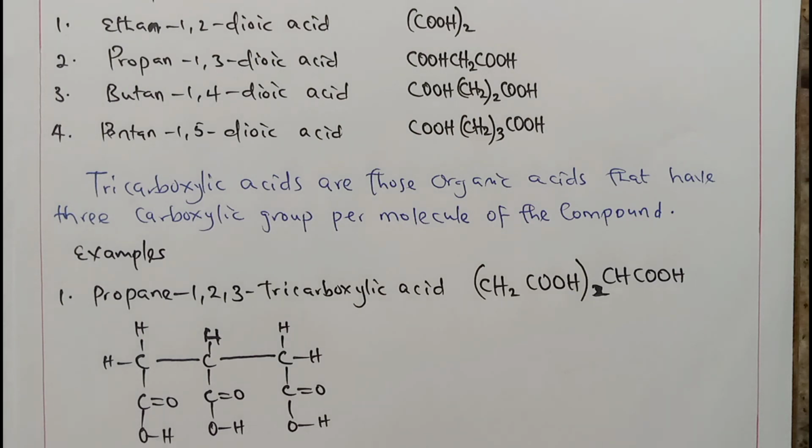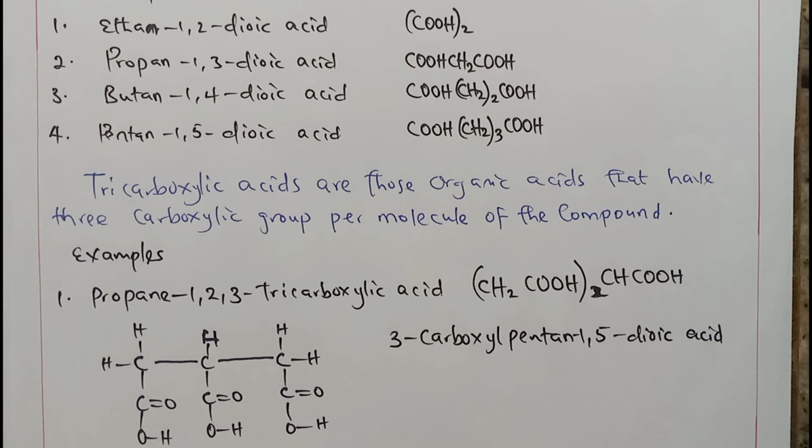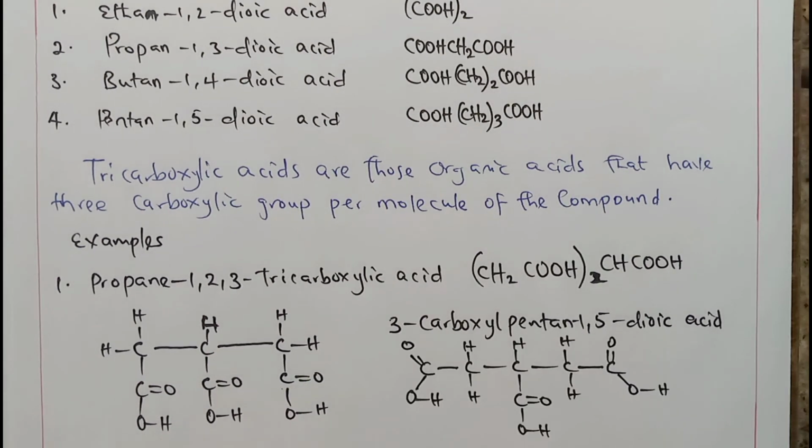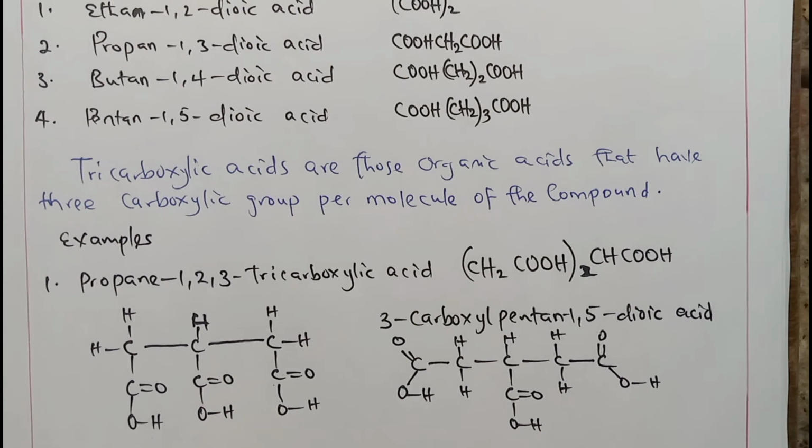If we are actually trying to name this using the pure IUPAC nomenclature, it should be 3-carboxyl pentane 1,5-dioic acid. I know your question will be, your textbook is using propane 1,2,3-tricarboxylic acid as I showed here. Then why am I naming this 3-carboxyl pentane 1,5-dioic acid? If we spread this, it will look like this. This is how it will look like. Look at it very carefully.